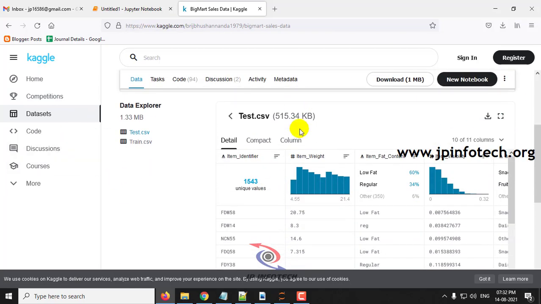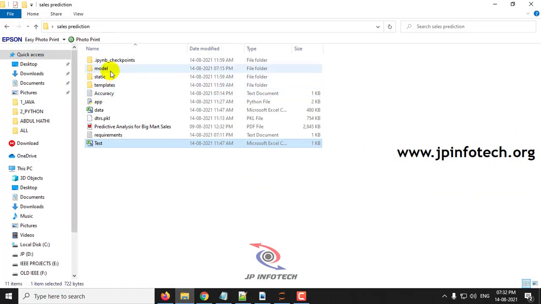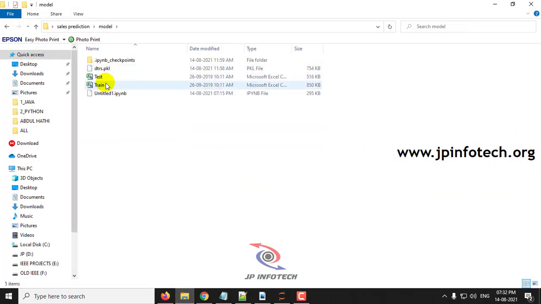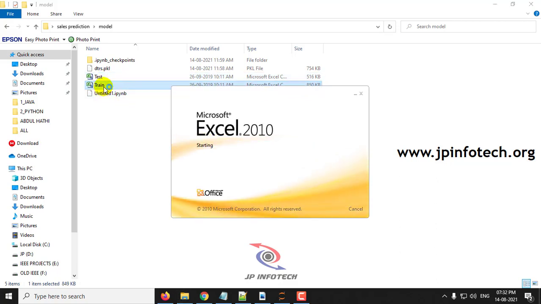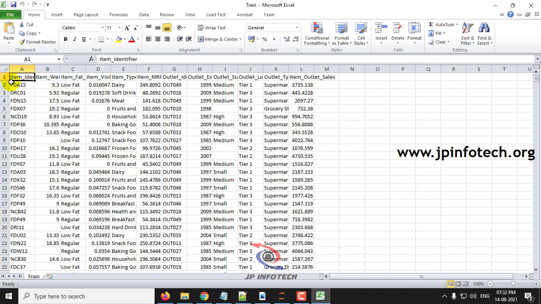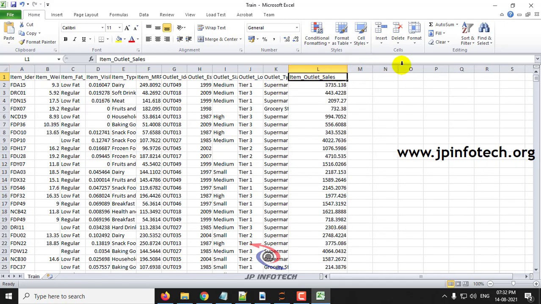So we are going to use the same data set which consists of train data and test data. In the project source code, in the model folder, you can see both the train and test data. In the train data, you can see all the fields, including the item outlet sales.